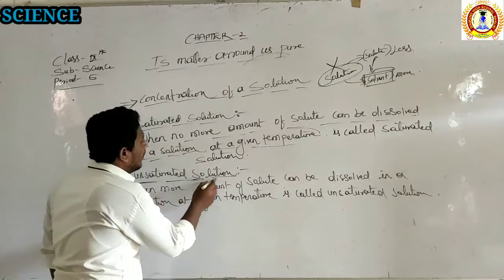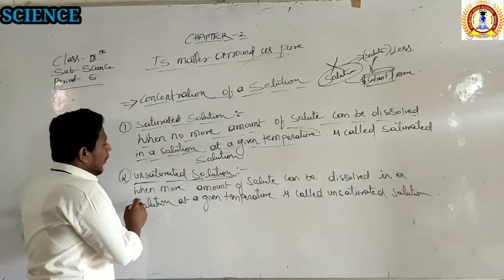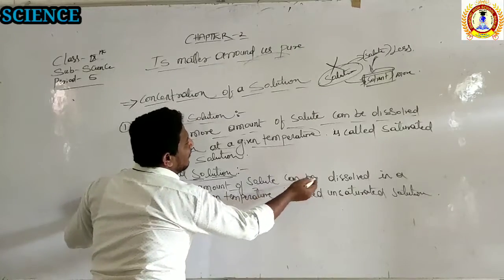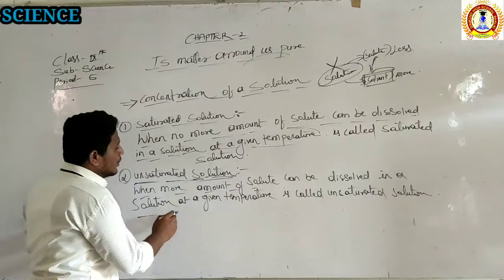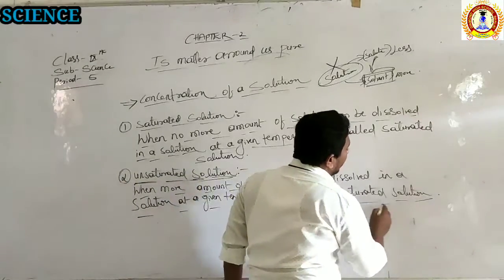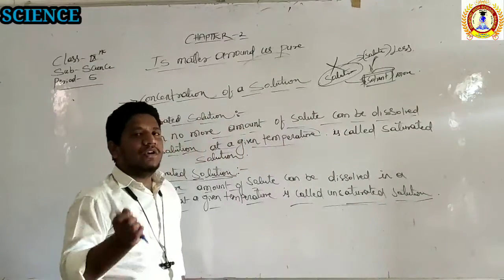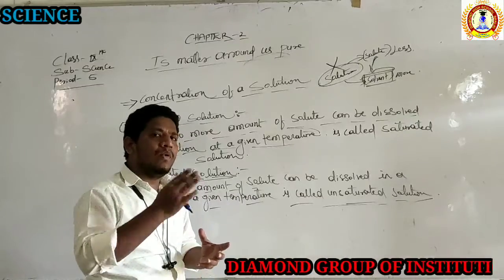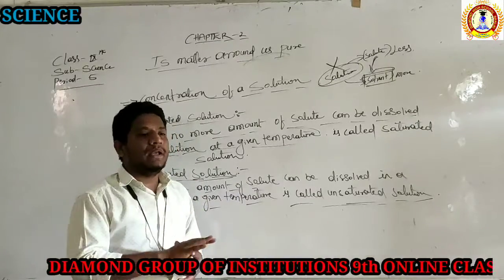What are unsaturated solutions? When more solute can be dissolved in a solution at a given temperature, it is called an unsaturated solution. In an unsaturated solution we can add more solute particles.